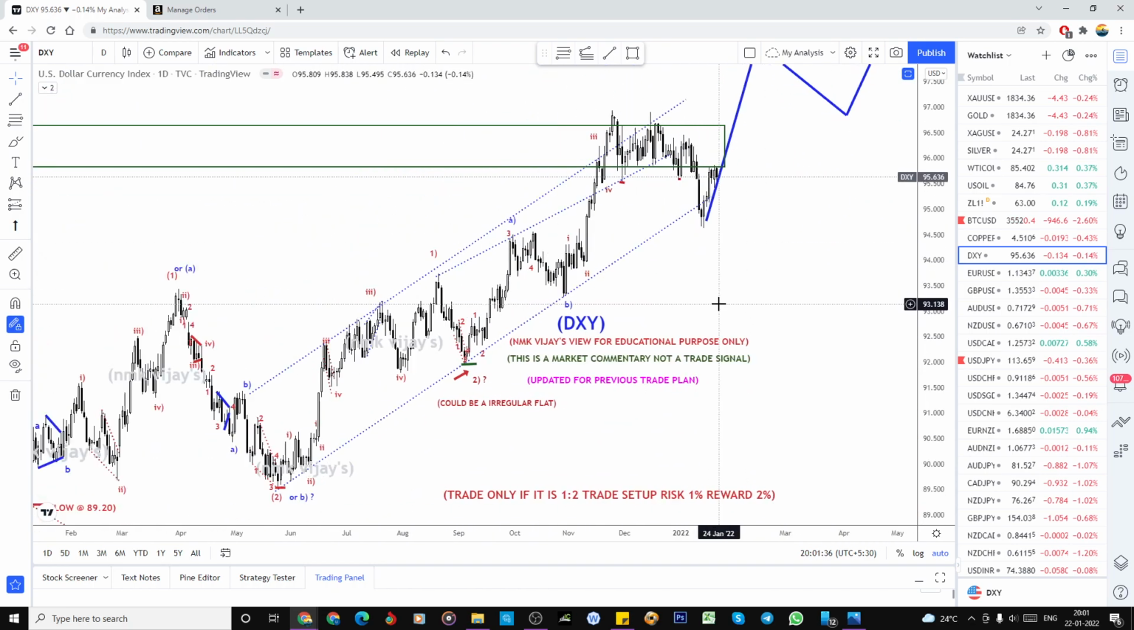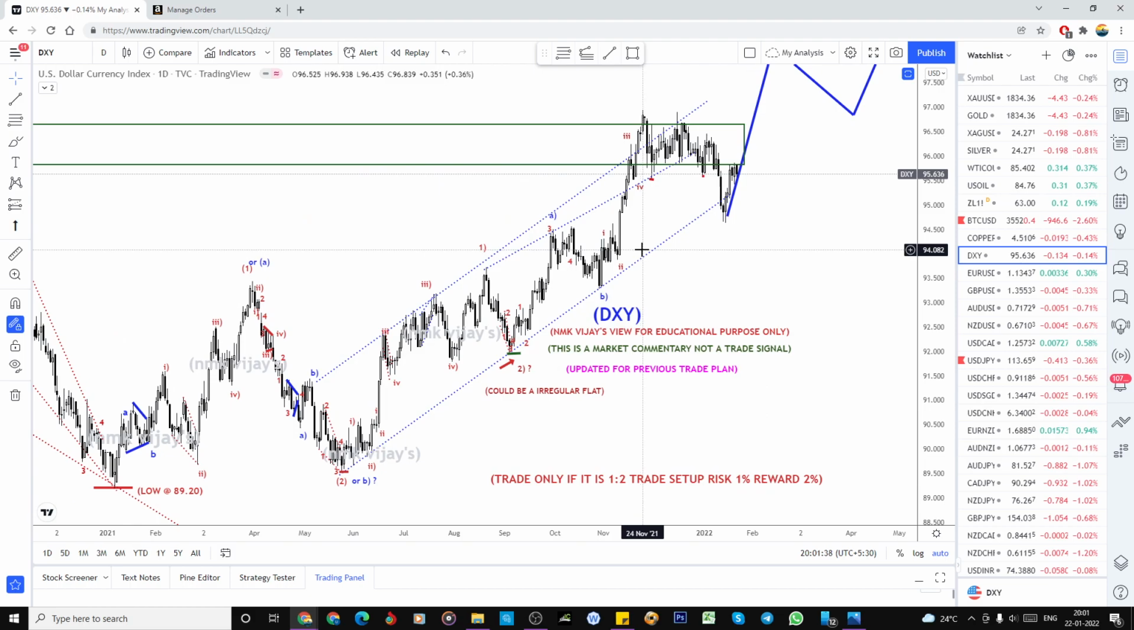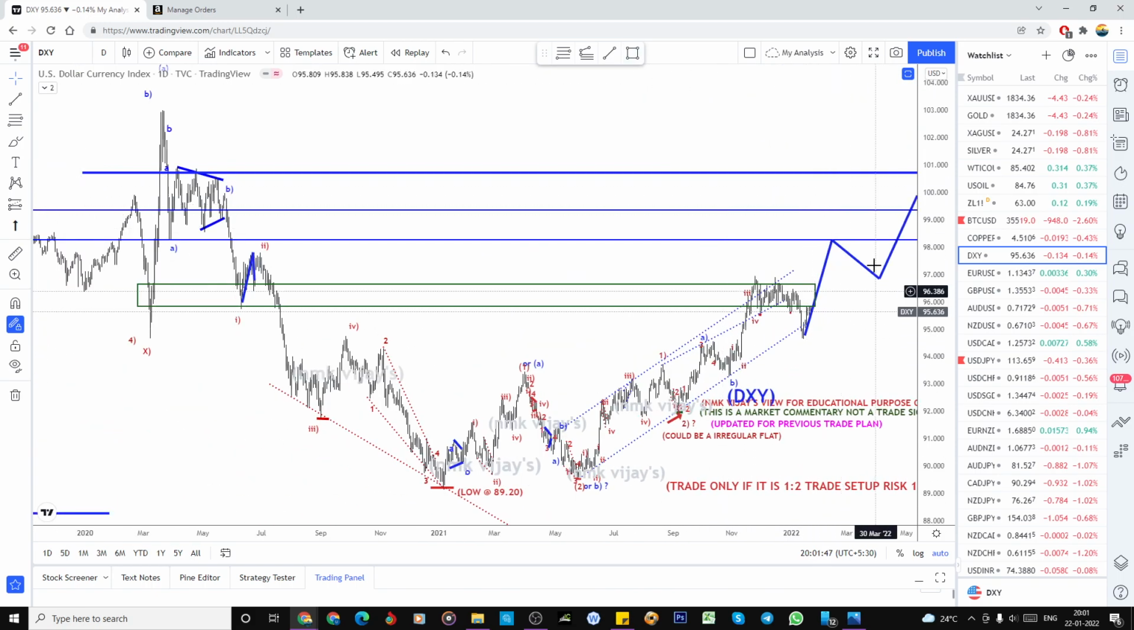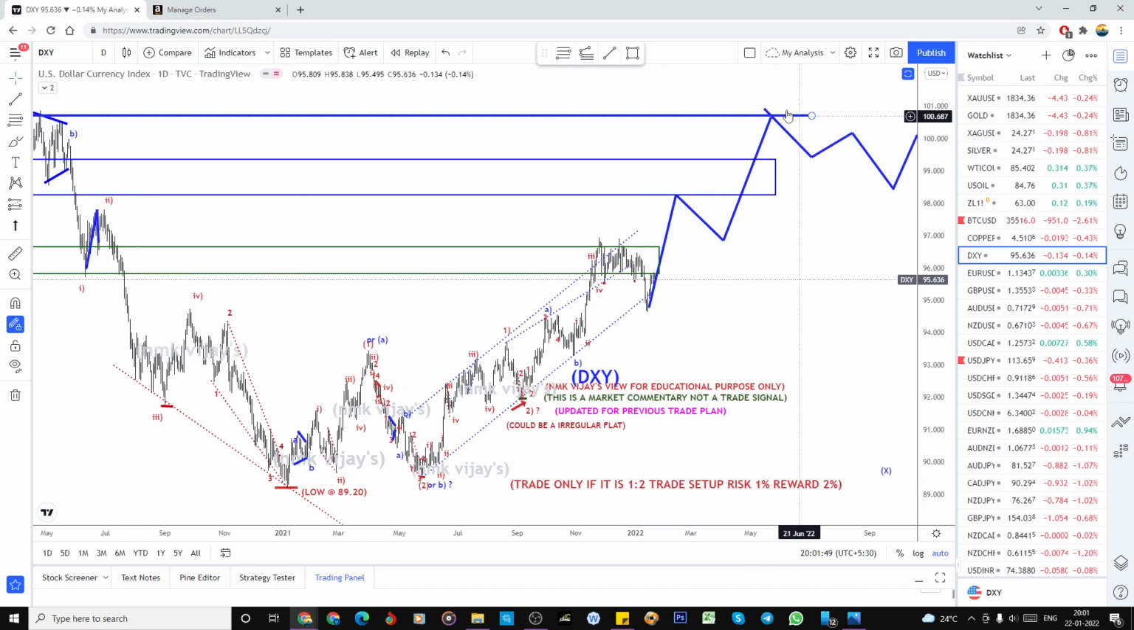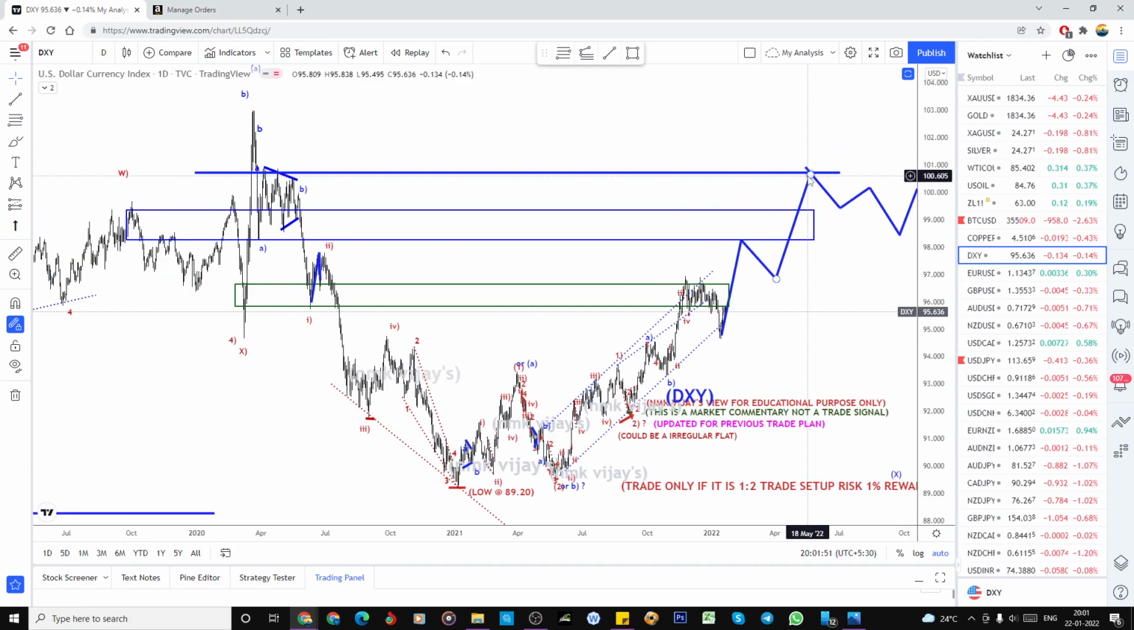So here, as per last week, we discussed this ABC as a 1, ABC as a 2, ABC as a W, X, ABC. So this is the end of that third wave. What I'm looking at is nearly 100. Once it reaches the 98 zone, again we may get a little bit of consolidation like this. Later onwards, it can bounce for the C wave of the third wave of the Y wave, right? So 1, 2. So we are in the third wave.